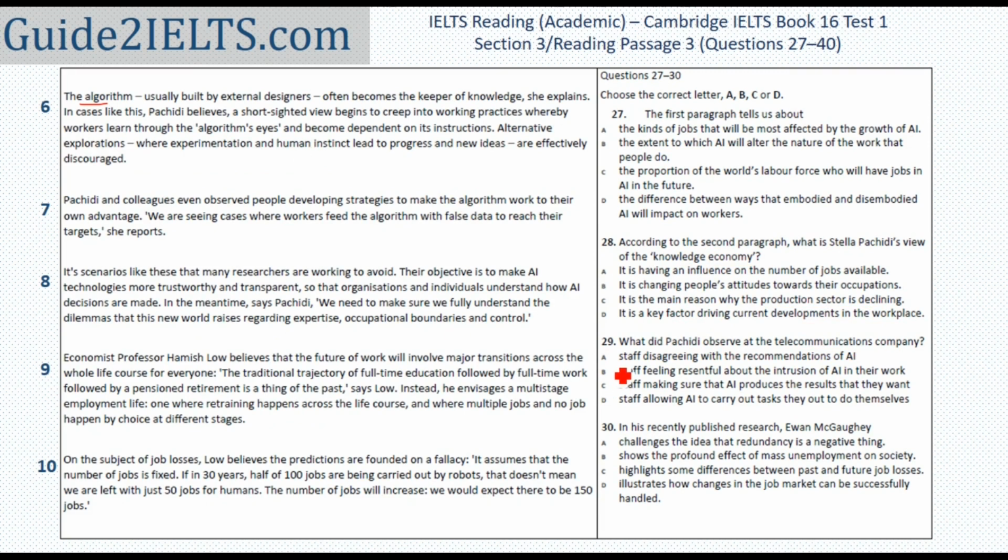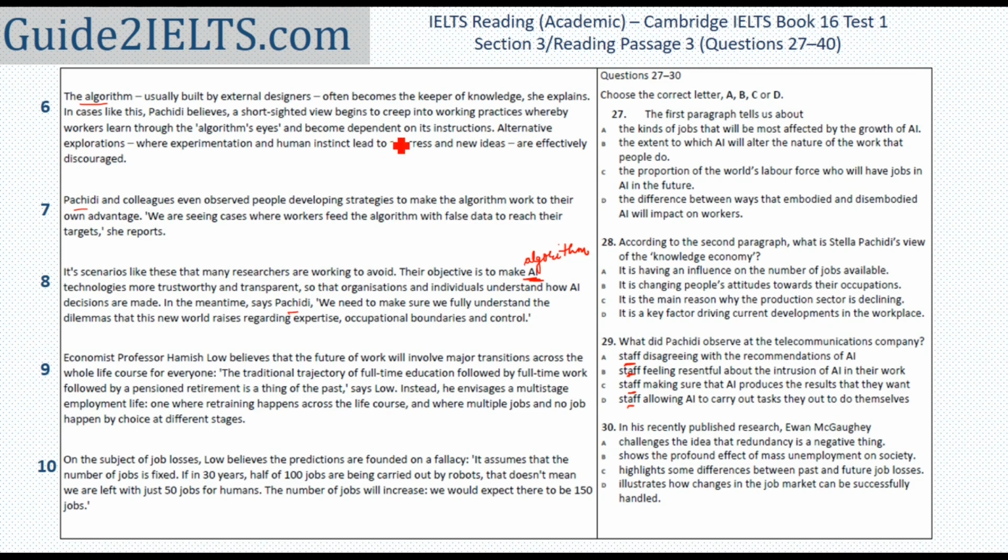All the 4 options that I have are about staff doing something. I'll try to narrow down my search area, because what I see is that the 6th, 7th, and 8th are all about what Pashidi says, and the 8th paragraph mentions AI, although AI and algorithm seem to be used interchangeably. I'll keep the word staff in mind because all 4 options have staff. Employees, workers.